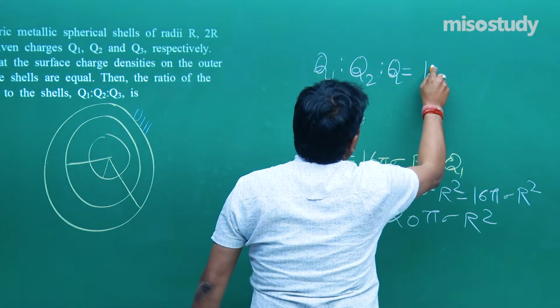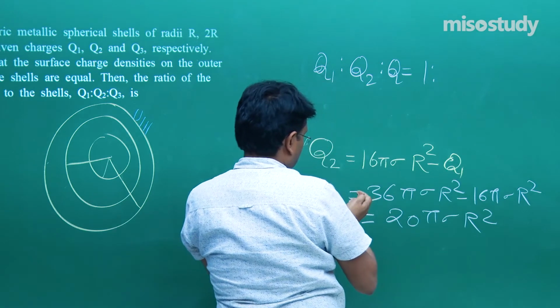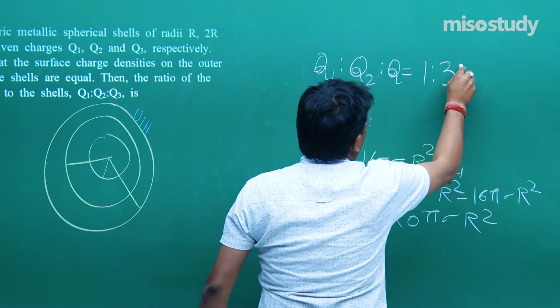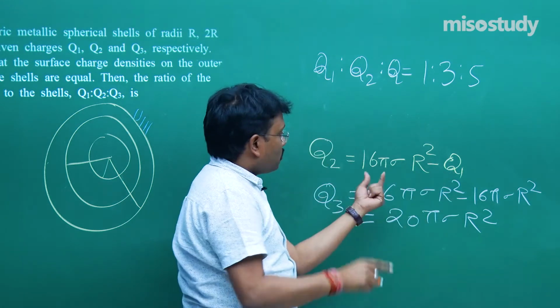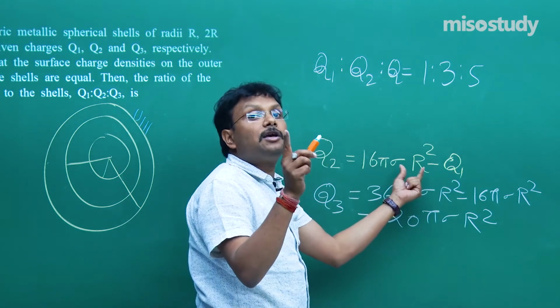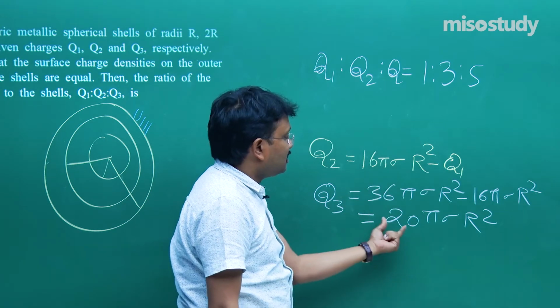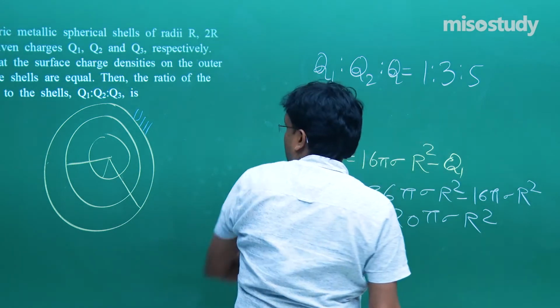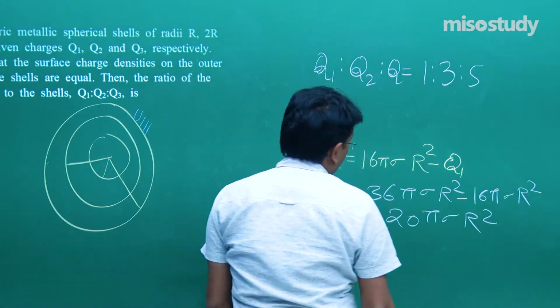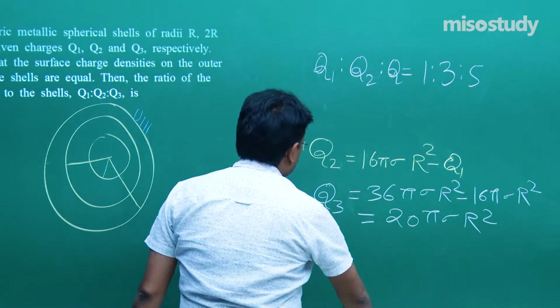So it is going to be 4, 12, 20. What was the Q1 value? 4. So subtract 16 minus 4, that will give you 12. Then this is 16, this is 20. So I'll simply get 1 ratio 3 ratio 5. So the correct option is going to be B.